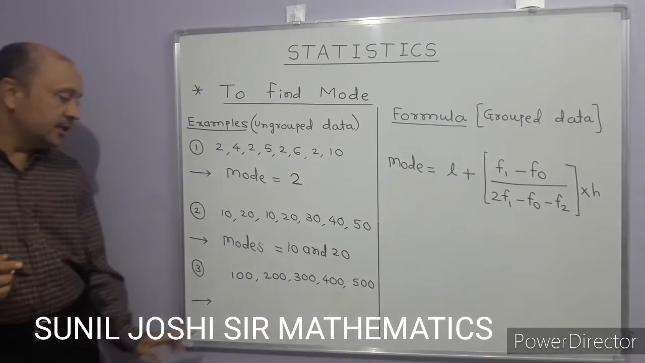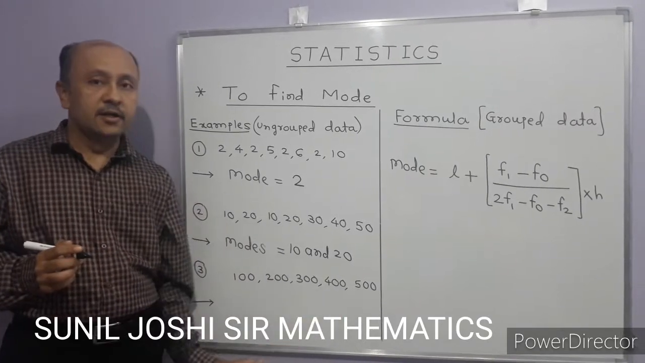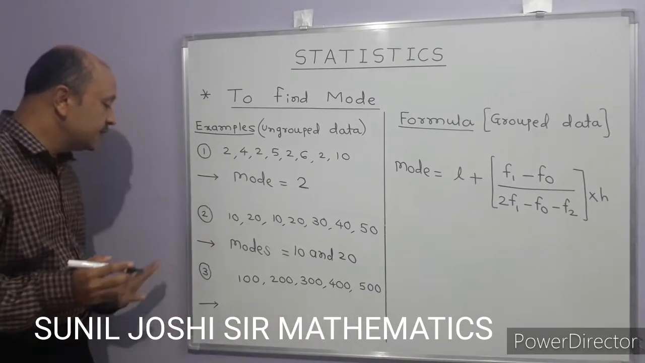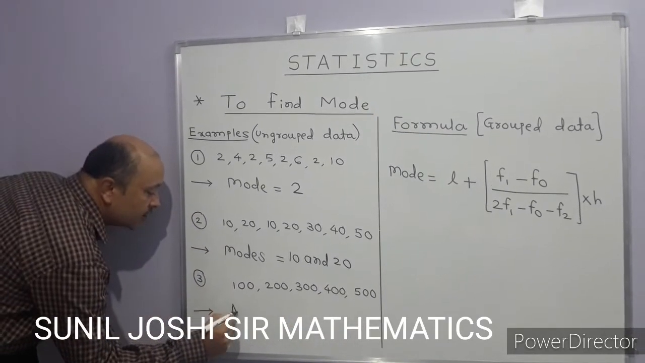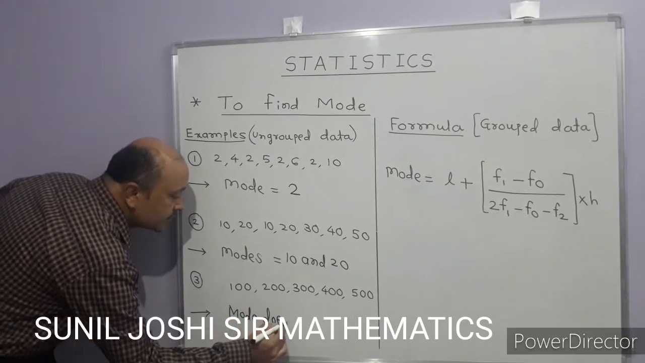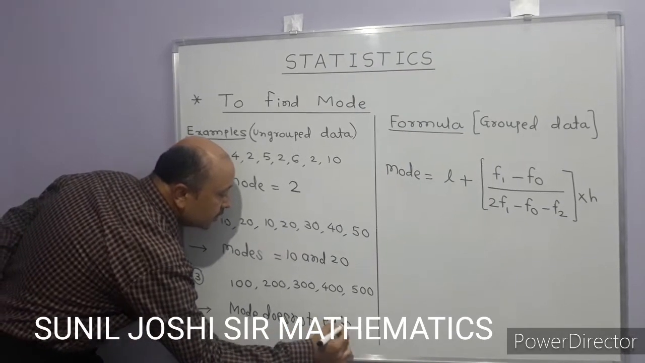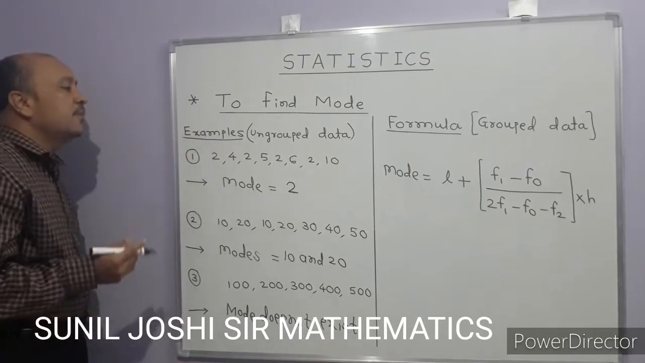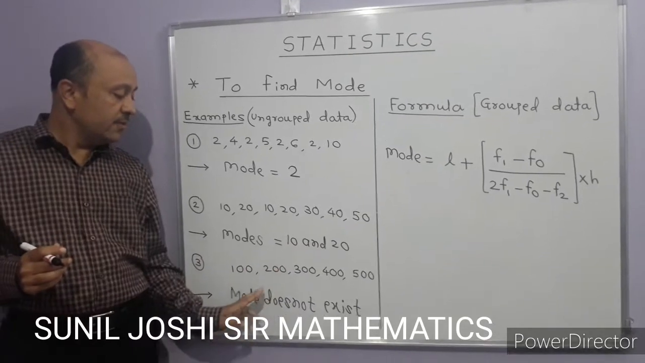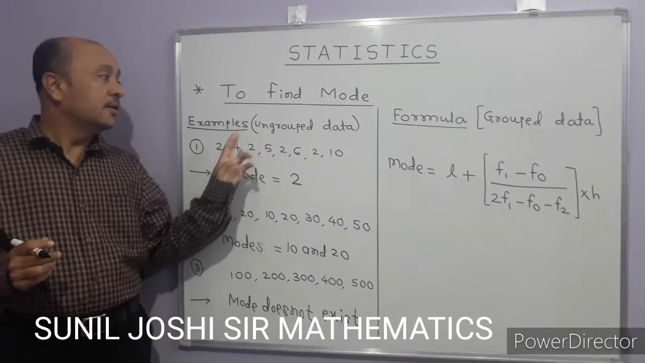Next example, the data collected is 100, 200, 300, 400, 500. In this case, no number is repeated. That's why the answer is very simple: mode does not exist. So students, in these examples, some data have one mode, some data have 2 modes and some data have no mode. So this is all about ungrouped frequency distribution.